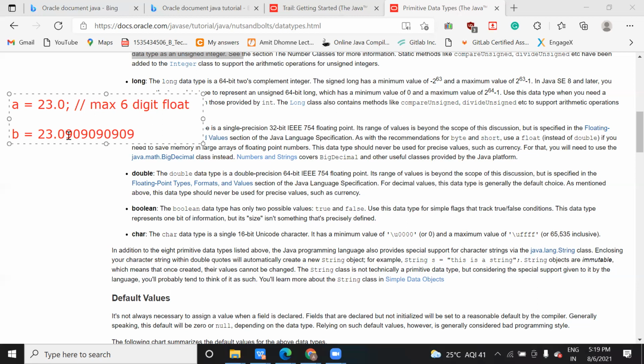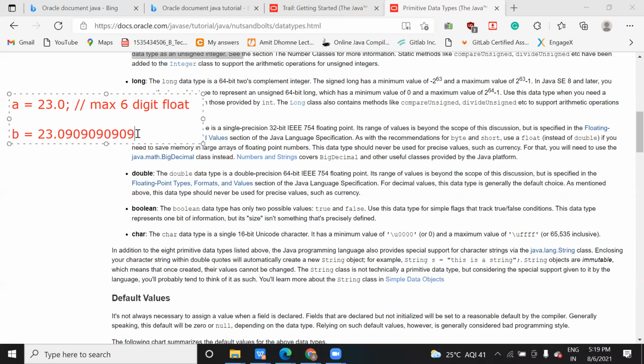It's not 6 digits after decimal, it can take up to the maximum. That is the reason we use double data type when we want more precise values. For example, salary usually comes in less than 6 digits, there you can take float. But where you want more precision, you can go for double.